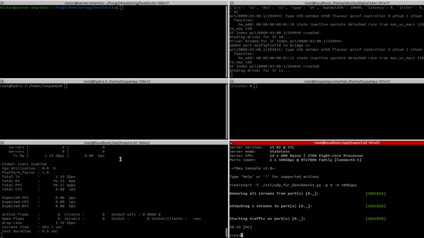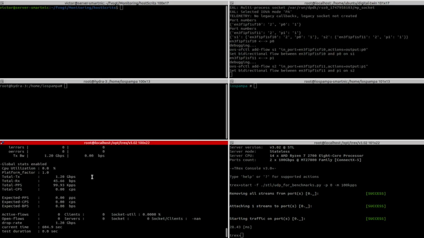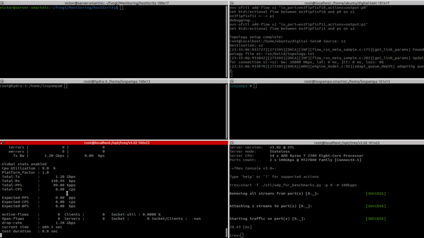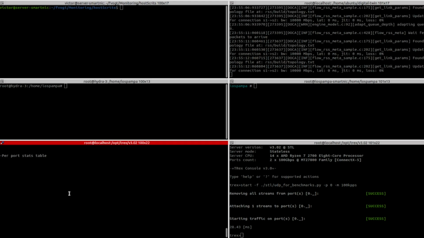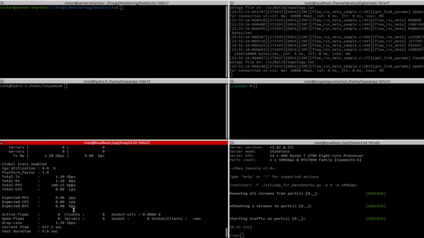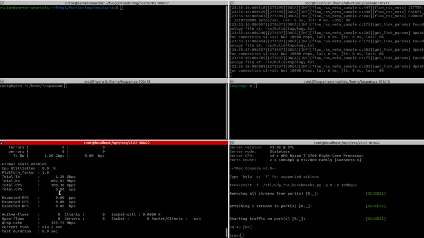and it is sending the 1.2 gigabytes via T-Rex here. And when the emulated topology finishes setting up, we will receive the same 1.2 gigabytes of traffic. As we can see here, we are receiving the same amount of traffic.